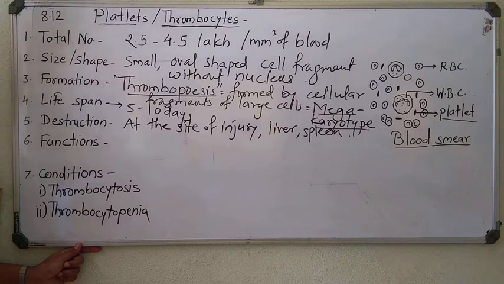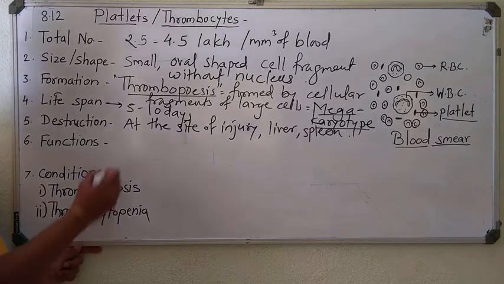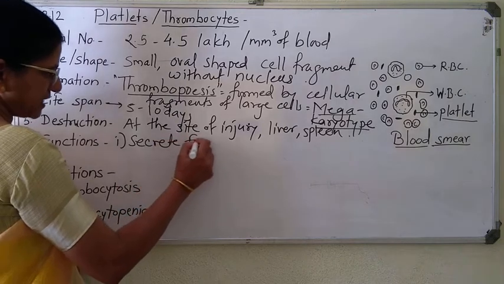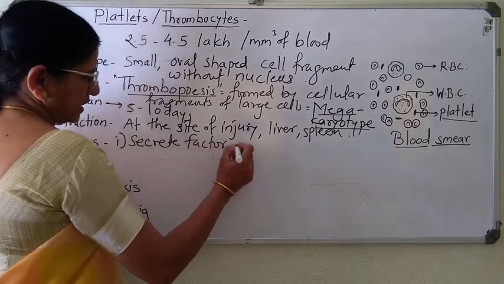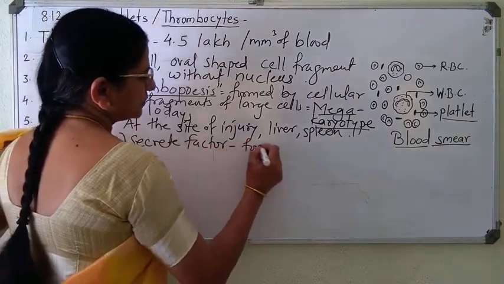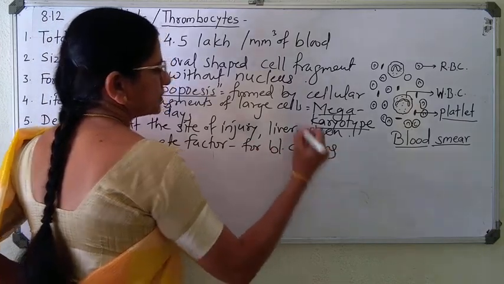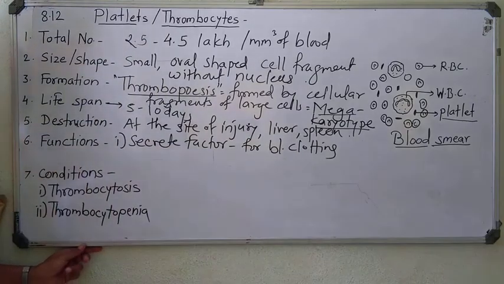Then functionally, they secrete factors. The first function is to secrete factors essential for blood clotting. For your information, there are 12 factors present for blood coagulation, right from 1st to 12th.